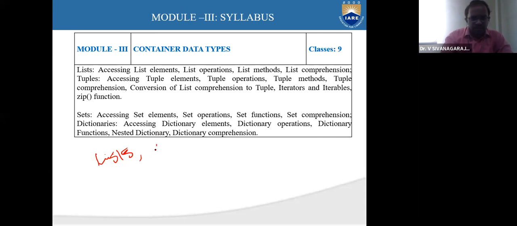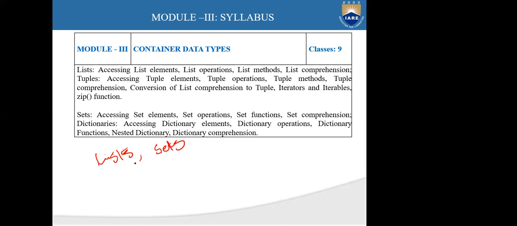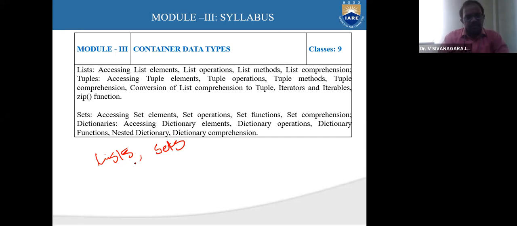Why are we calling sets and list, out of all the existing data types, the only two called container data types? We are going to discuss further about these two data types. Can you tell me why? What is meant by a container? Any idea?